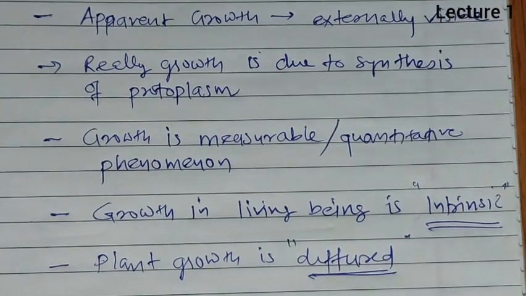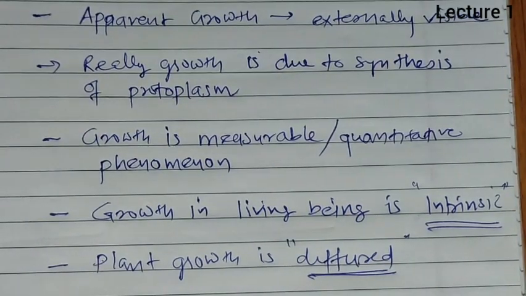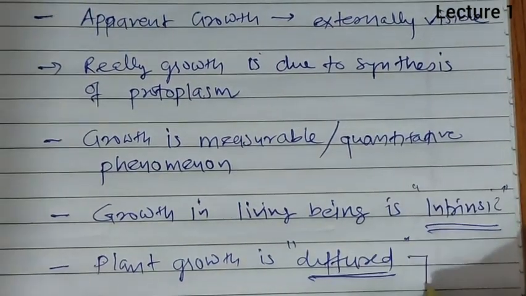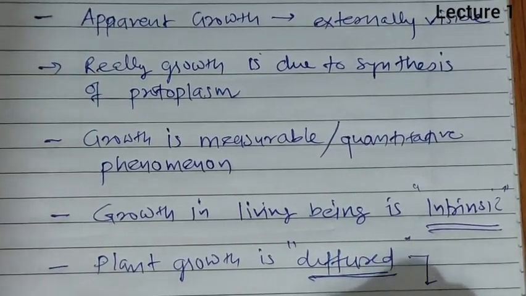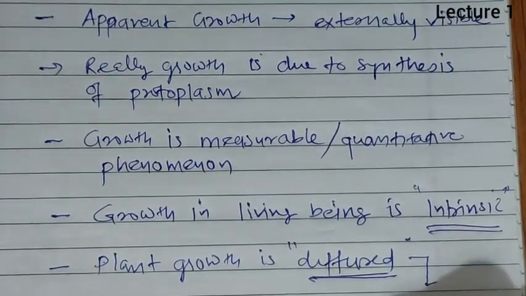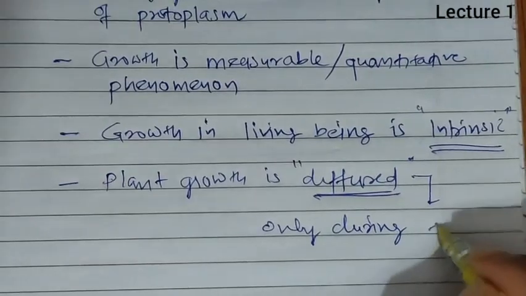Like in animals, it is diffused only during the early embryonic stage.